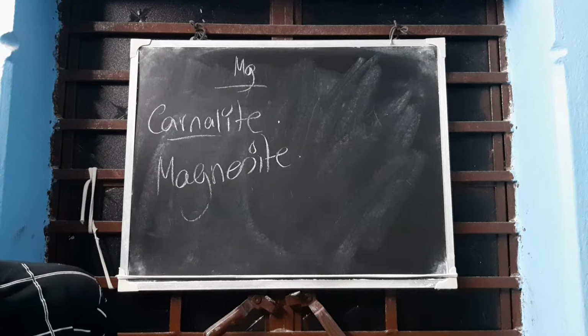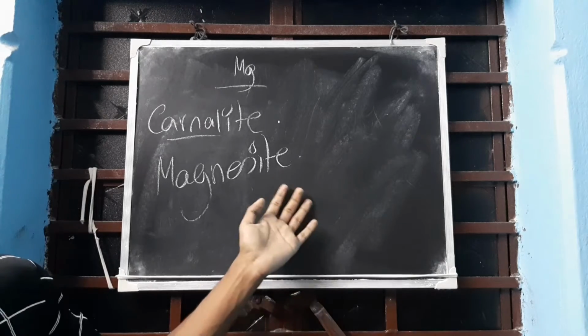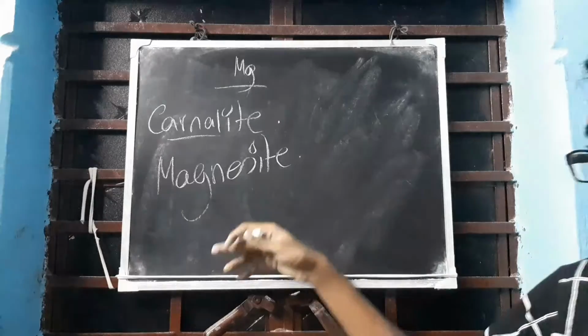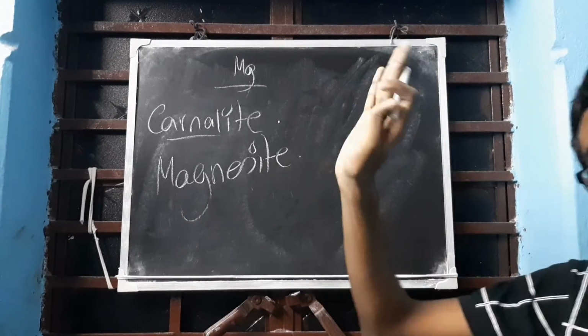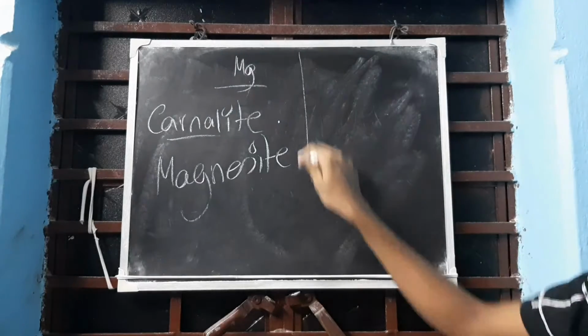Formula is not required, but carnallite is KCl.MgCl2.6H2O, a huge one, and magnesite is MgCO3. This one you can remember easily: MgCO3. There are two ores that you need to remember under magnesium.